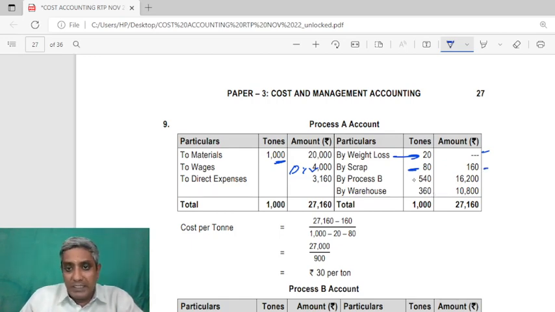And process B, here the 60-40 bifurcation, because total is 10,000 and the bifurcation is calculated. Now how is the value calculated? The cost minus scrap value, the left hand side balance minus scrap value, divided by the actual number of units, that is without considering abnormal loss or abnormal gain. That is total units minus normal loss units, where you will get cost per ton. Then multiply 540 into 30 and 360 into 30 gives you this value. Hope I am clear? Great, students.